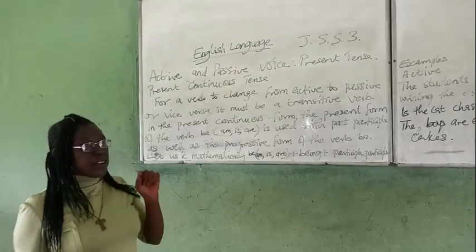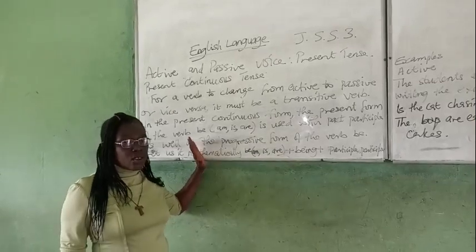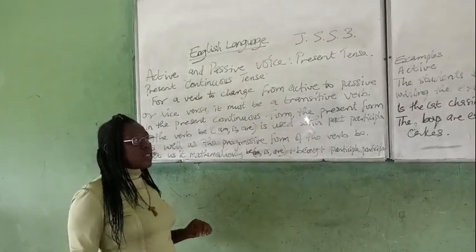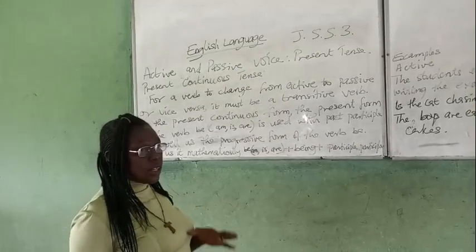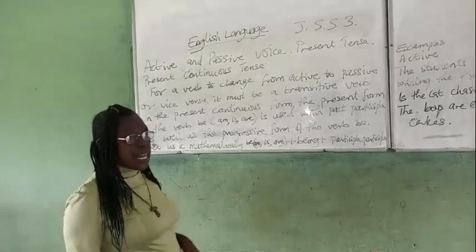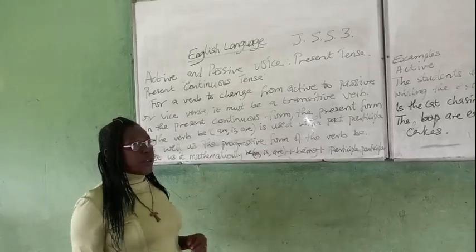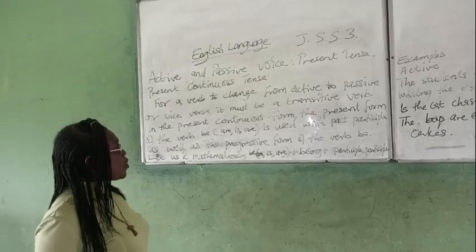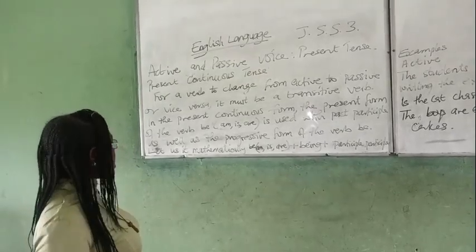Once again, refresh your memory with the present continuous form of the verb. Remember, the present continuous tense talks about the action that is going on at the moment. And with that, you should know the form of the verb, the auxiliary and the main verb in the progressive form. So let us look at our sentences.